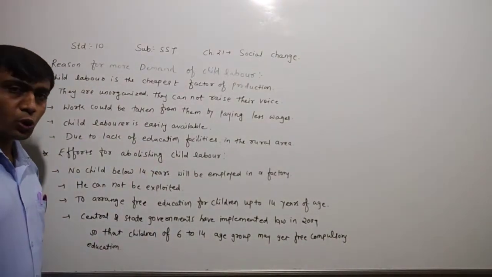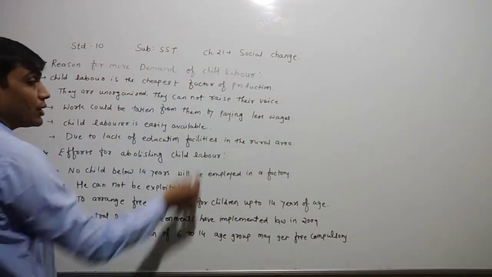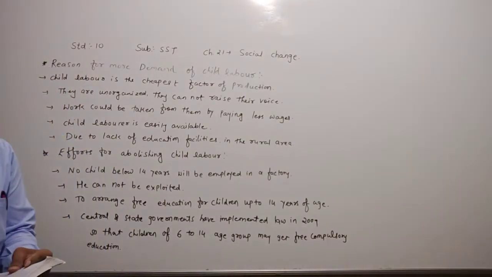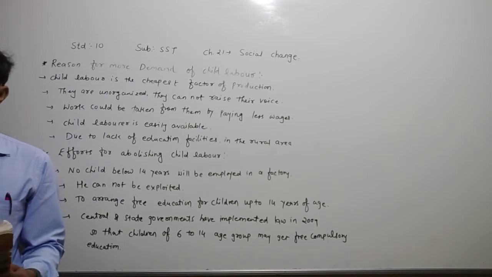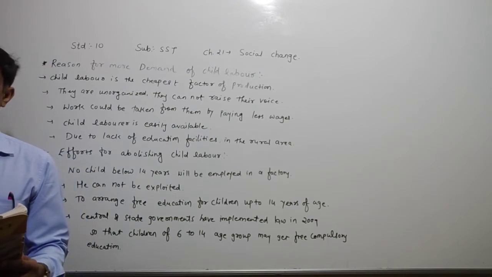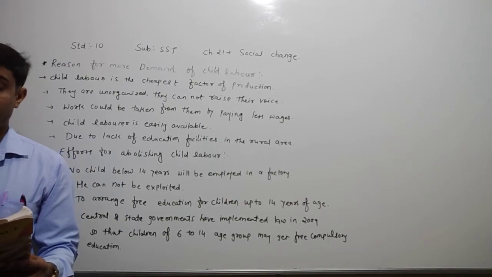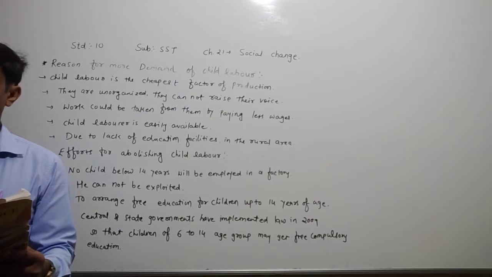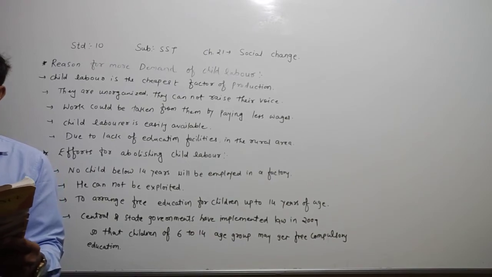Dear children, today we have to learn Standard 10 Subject Social Science chapter number 21. The name of the chapter is Social Changes. Now dear children, you know very well that in the previous lecture we learned about the right for the protection against exploitation. In this right, we have learned that whenever we become aware of any physical sign of injury or by his behavior, we should immediately help the child to get appropriate medical treatment.